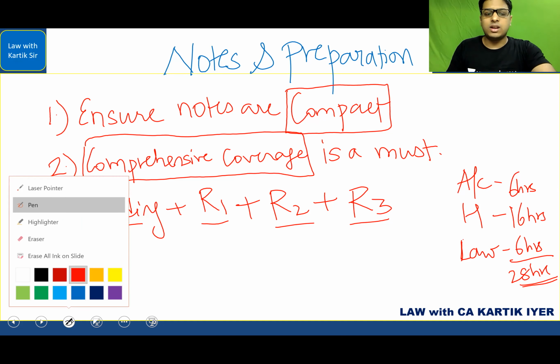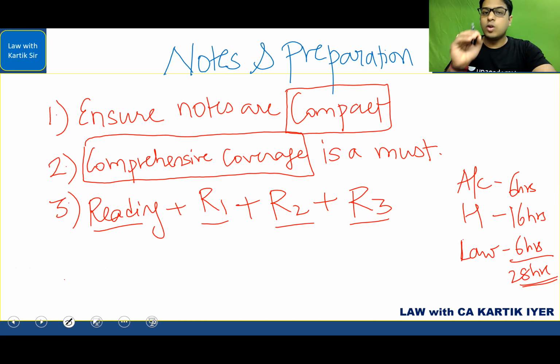When you do your reading 1, you have to ensure that you are marking the keywords properly. So the first point is that you are marking your keywords clearly. Keywords are the words which will appear in the examination. Of course, you don't need to learn the entire book by heart. You will understand everything, but you will be expected to write some of the keywords in the exam.